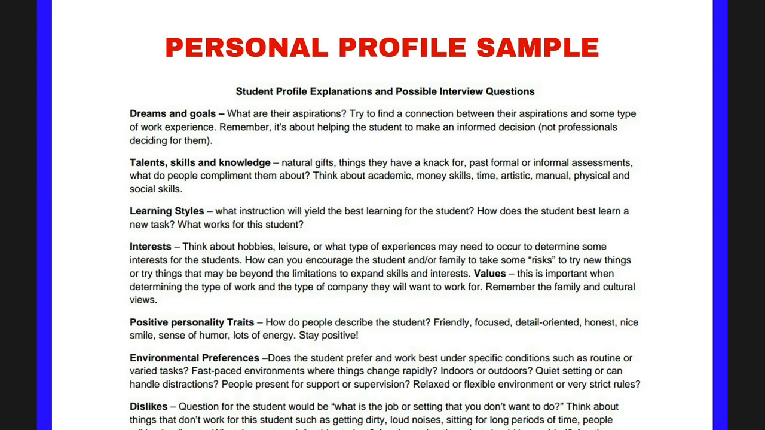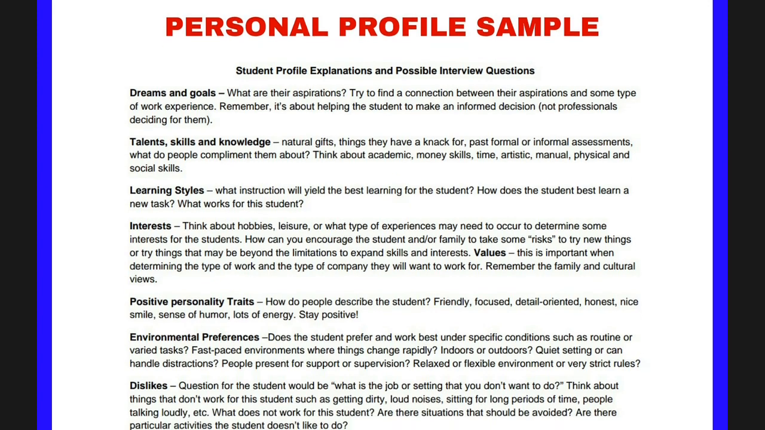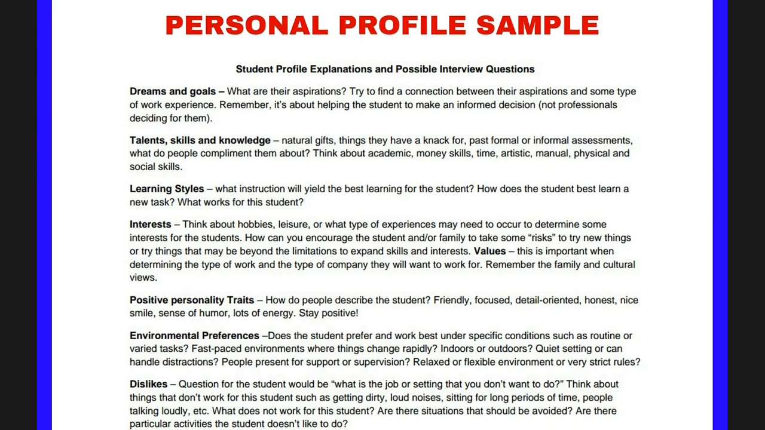Talent, skills and knowledge, natural gifts, things they have a knack for, past formal or informal assessments, what do people compliment them about, think about academic, money, skills, time, artistic, manual, physical and social skills. Then learning styles. You can take a screenshot and just go through it to get an idea of the kind of things that they are likely to ask you when you go for admission in real life.